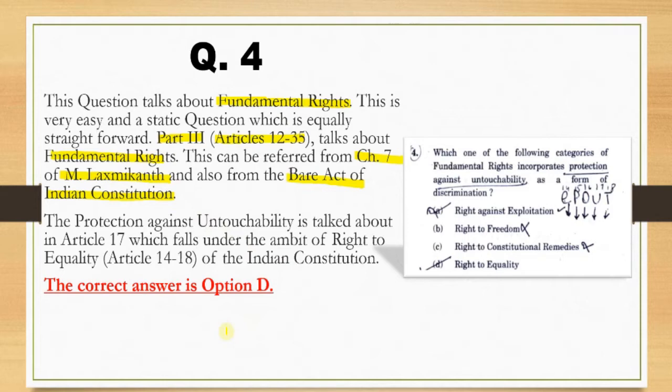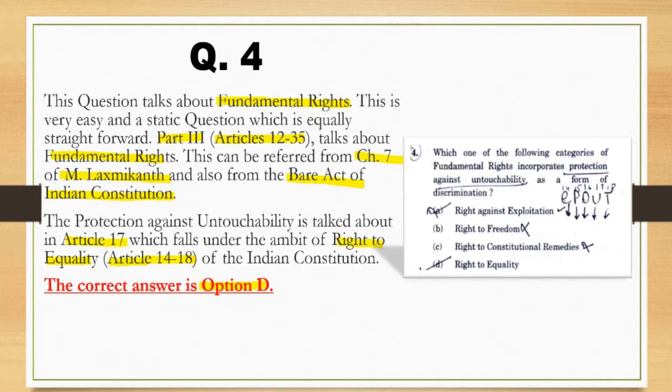Protection against untouchability is dealt with in article 17, which falls under the Right to Equality, articles 14 to 18 of the Indian Constitution, which has been asked here. So option D turns out to be true.